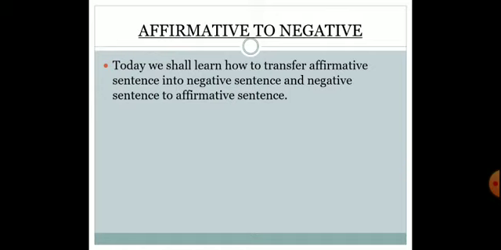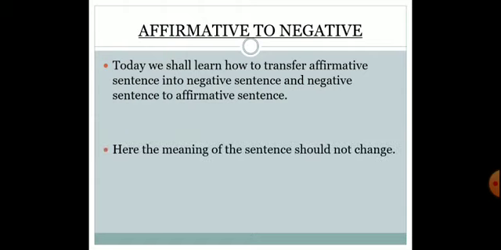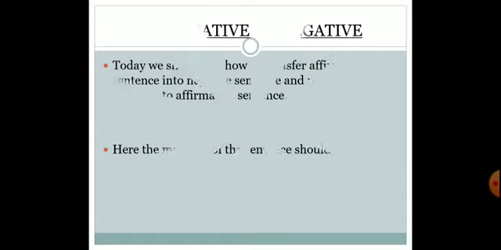We can say it is vice versa. The most important thing here is that the meaning of the sentence should not change. It should be very clear and you are not supposed to change the meaning of the sentence. But you are supposed to make the sentence negative. So now let us go through the examples.